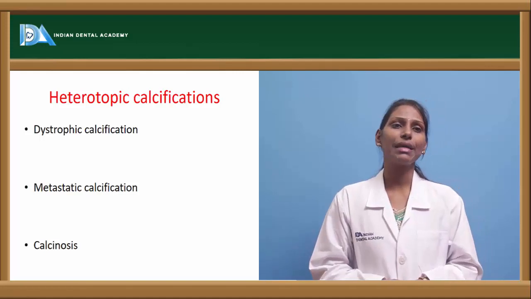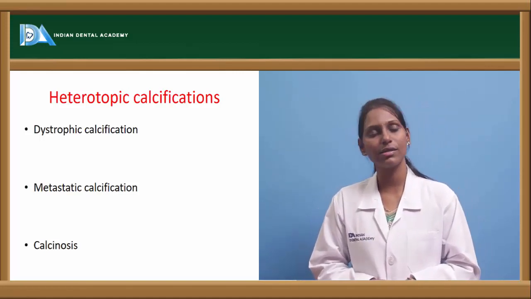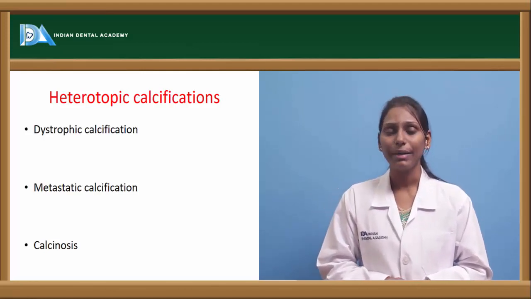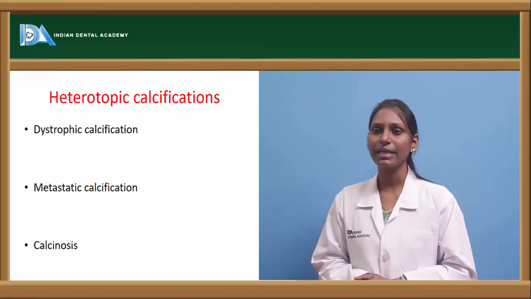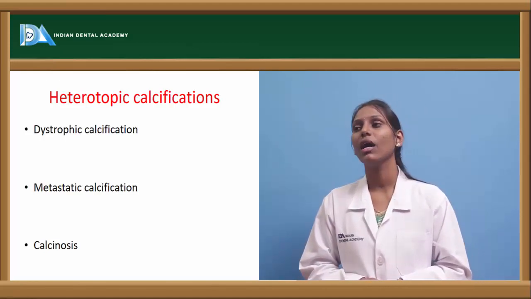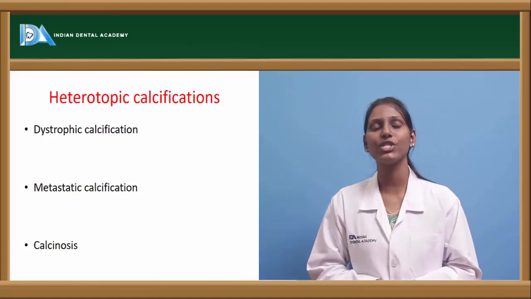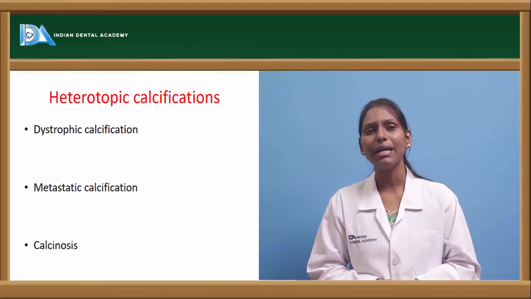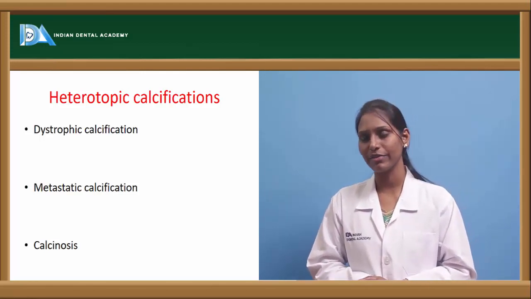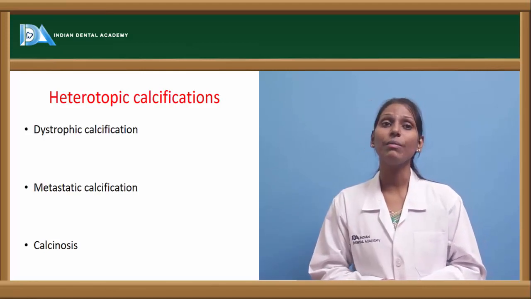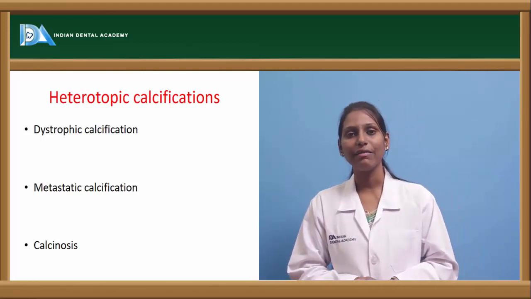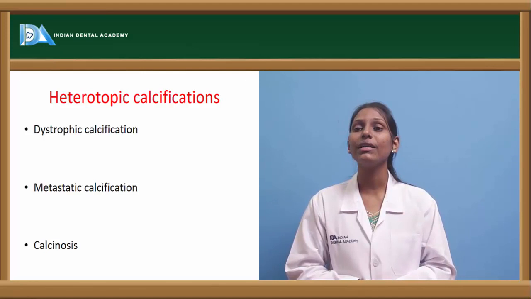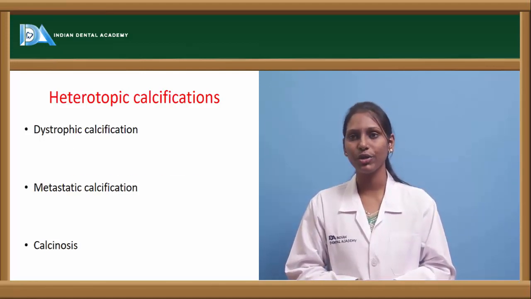Now coming to heterotopic calcifications, which is also one of the calcium disorders. These heterotopic calcifications are of three types: metastatic calcifications, dystrophic calcifications, and calcinosis. Dystrophic calcifications occur in areas which are previously inflamed or dead. Here, serum calcium levels are usually normal, but still there will be calcifications. In metastatic calcifications, there will be increased serum calcium and phosphate levels, thus causing calcifications within the body. Calcinosis is a condition where there will be calcifications in the skin or subcutaneous regions.